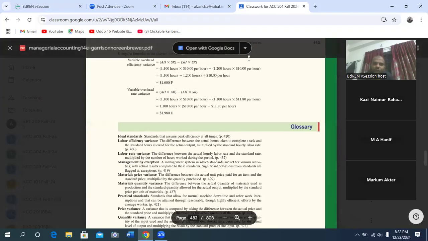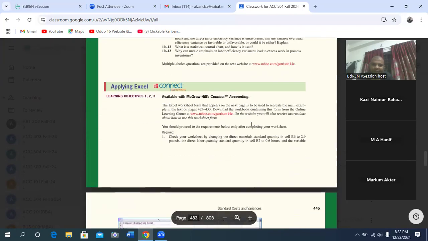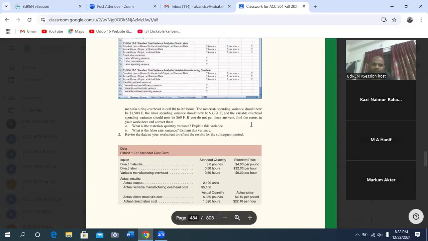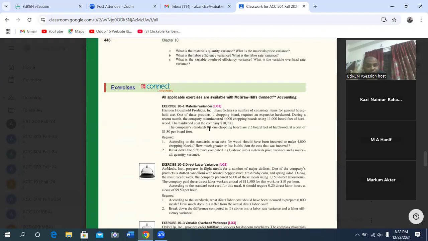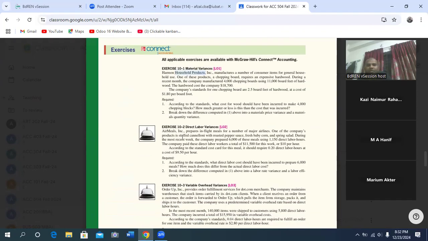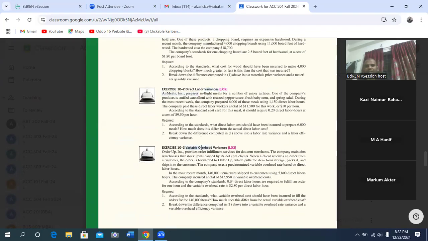You can also use the formula. Now you can easily determine this one, exercise 10 on material variance. If you follow the same formula, at first you can determine the material variance. If you follow the same formula, you can calculate the direct labor variance. If you follow the same formula, you can calculate the variable overhead variance. I hope you can do it, isn't it? Yes, sir.